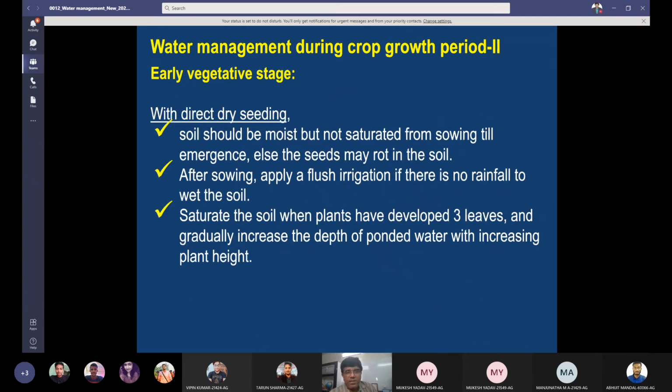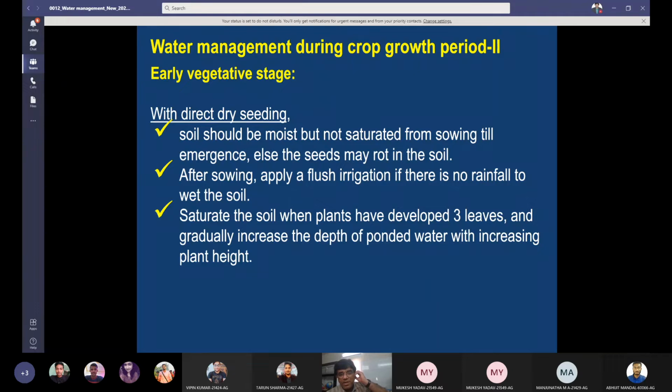And with direct dry seeding, how to manage the water? Soil should be moist but not saturated from sowing till emergence, as the seed may rot in the soil. This is the disadvantage. Because in wet seeding, you are putting the seed on the surface of the soil. So those seeds will not rot. But here you are putting the seed into the soil. And this water and high temperature may result in rotting of the seed. So soil should be moist but not saturated from sowing till emergence, because the seed may not get oxygen also, as the seed may rot in the soil, mainly because of oxygen deficiency.